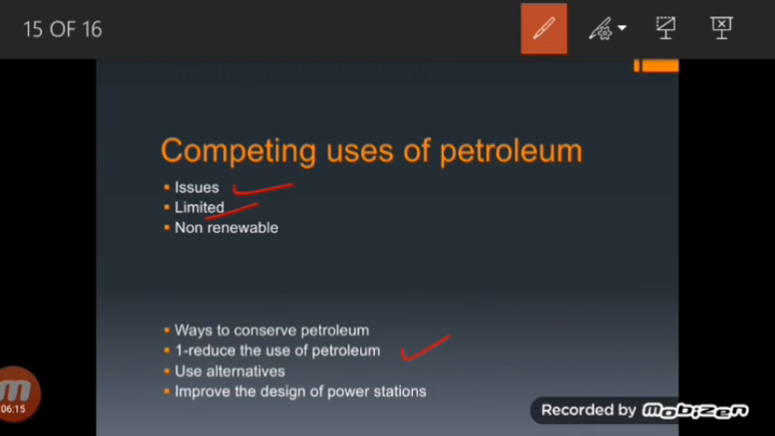To produce nuclear energy, nuclear plants use fuels such as plutonium and uranium. However, there is a danger of harm and radiation leaking into the environment from nuclear plants, which is highly toxic and dangerous for living beings. And we can also improve the design of power stations and vehicles in order to conserve petroleum. Then they will use less petroleum, or they will use it more efficiently rather than just wasting it.